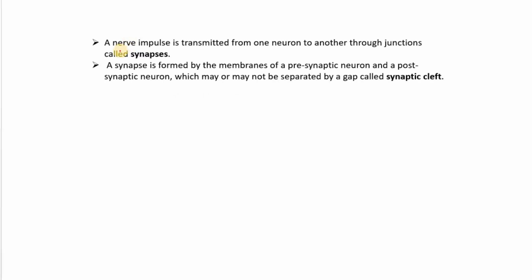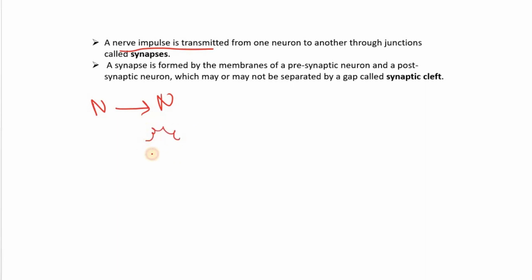तो अभी हमने देखा कि nerve impulse कैसे generate होता है. Now let's study about the transmission of nerve impulse. A nerve impulse is transmitted from one neuron to another neuron through junctions. These are known as synapses.